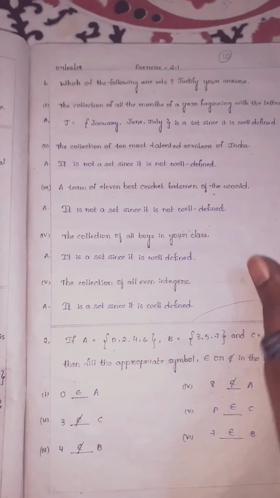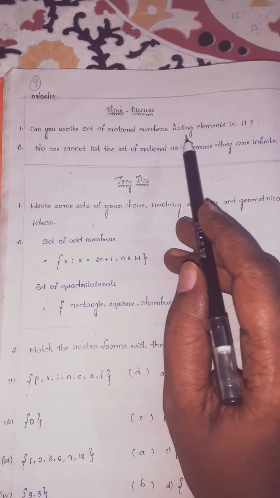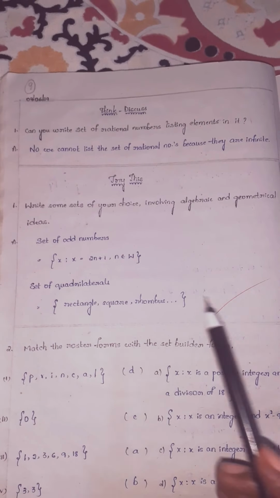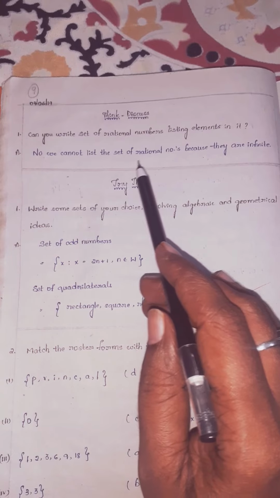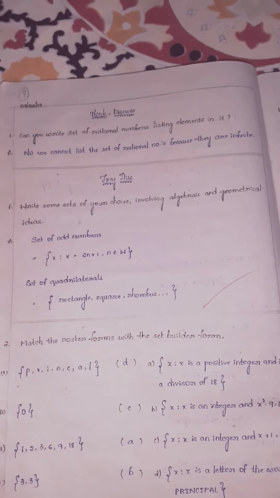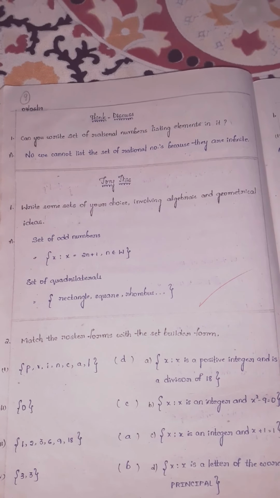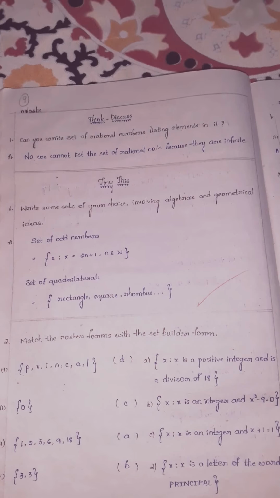Next, think and discuss, children. Can you write the set of rational numbers by listing elements in it? No, we cannot list a set of rational numbers because they are infinite. Children, we cannot list the set of rational numbers because they are infinite.